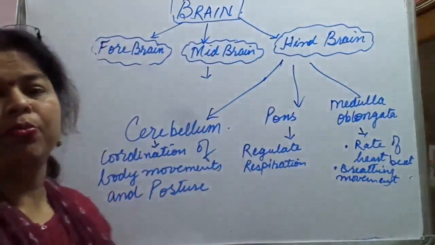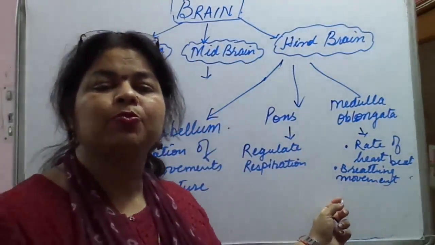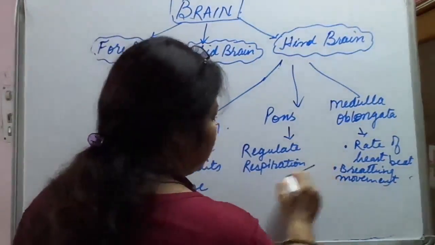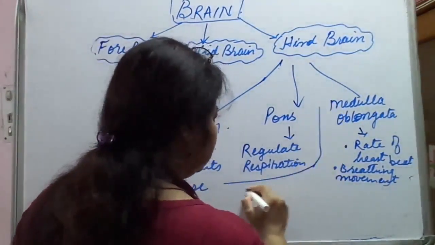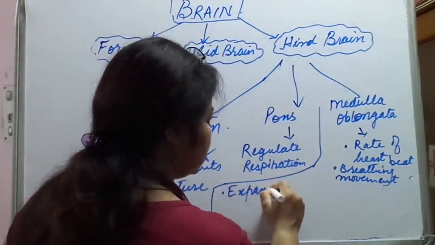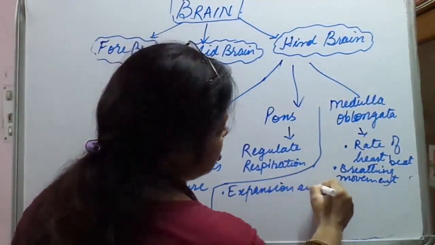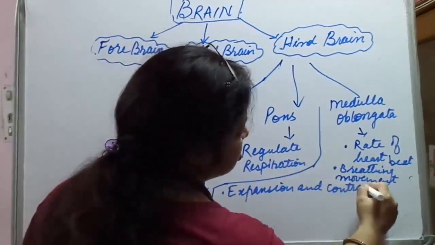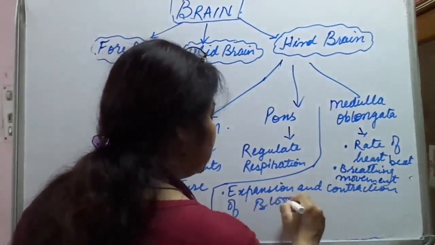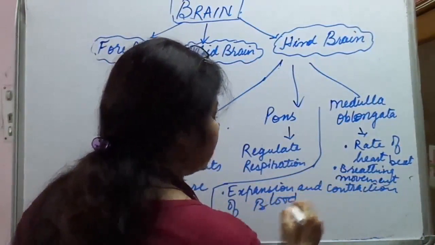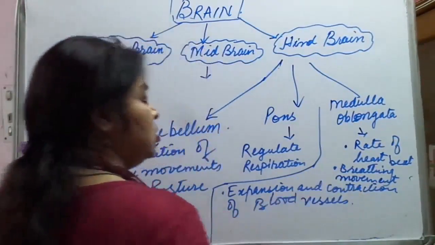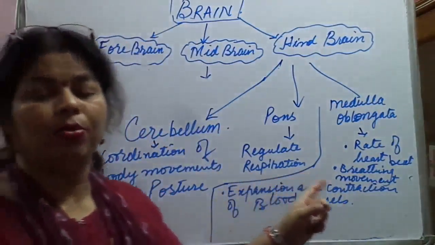Besides breathing movement, it also helps in expansion and contraction of blood vessels. So I am writing here: expansion and contraction of blood vessels. Blood vessels contract and expand. This is also done by medulla oblongata.